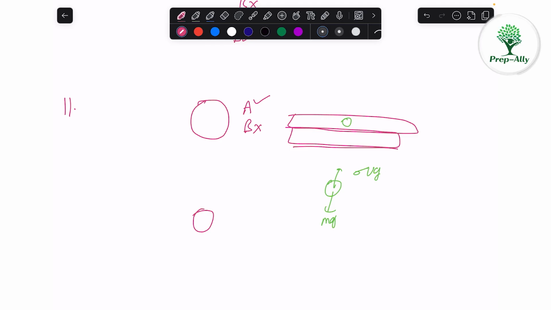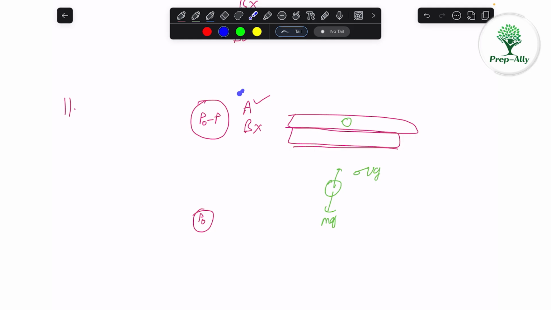The balloon near the surface of Earth will have the inside pressure as P naught, atmospheric pressure, and when it goes up, the pressure will drop to P naught minus P. At higher heights, the atmospheric pressure is lower. So let us say the atmospheric pressure at the surface near the ground is P naught, and at some height it will be P naught minus P.